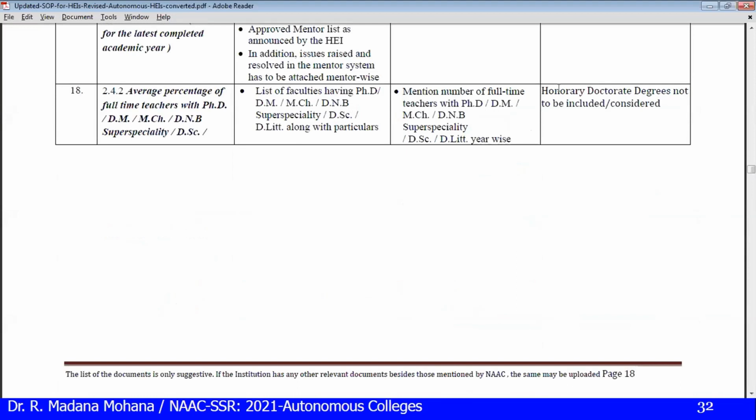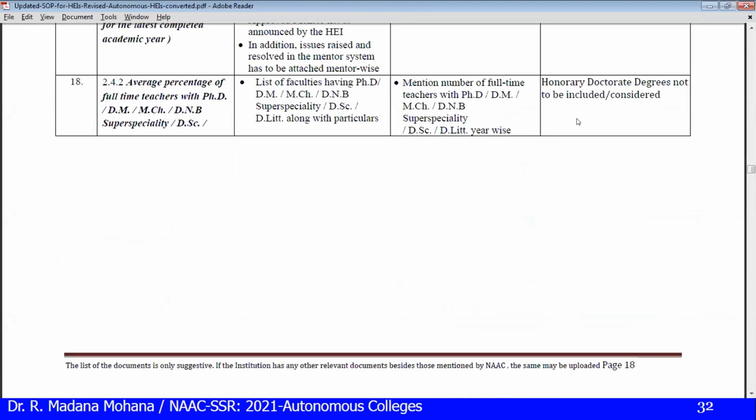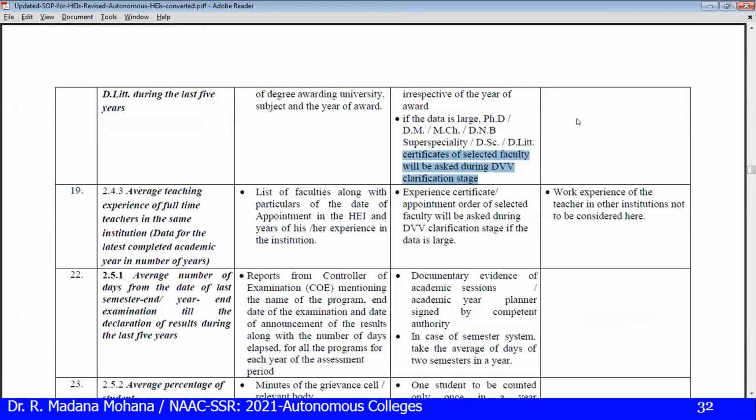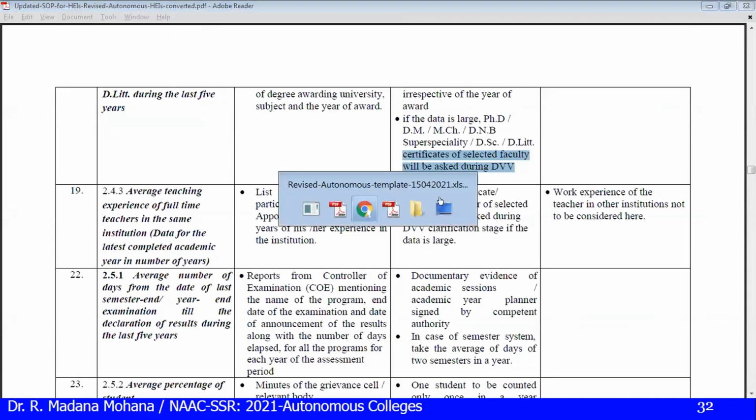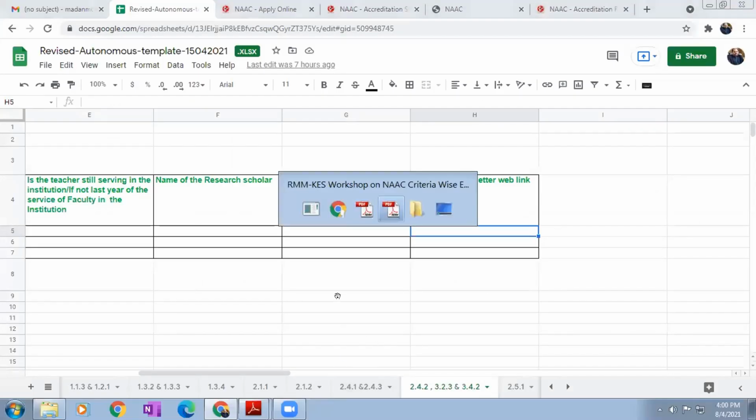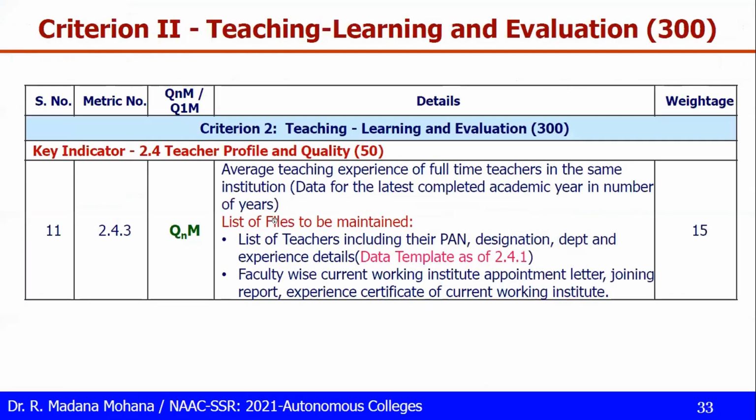What are the things not to be considered? Honorary doctorate degrees are not to be included or considered in this. Only regular qualified degrees. Then the next one, 2.4.3, teaching experience of full-time teachers in the same institution. The data for the latest completed academic year only will be considered, in number of years.